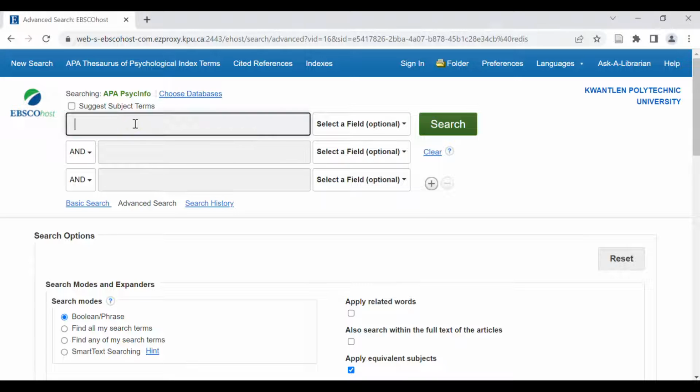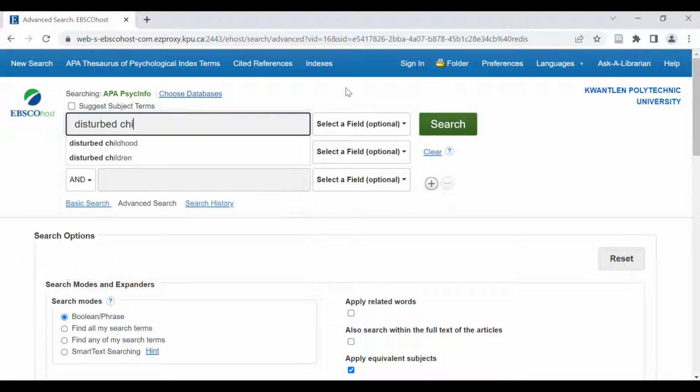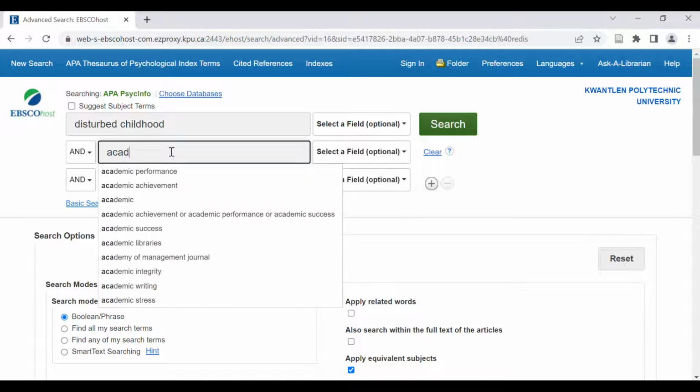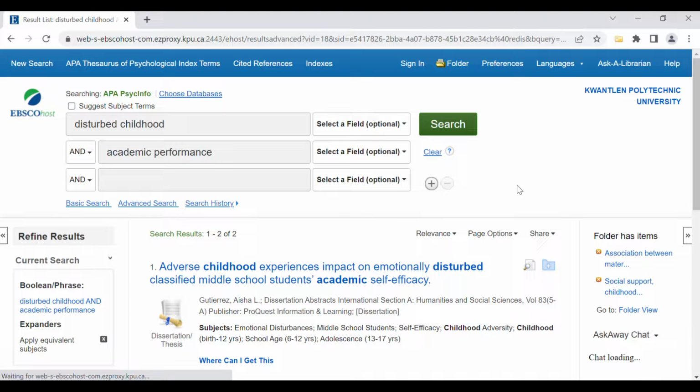So the first tip I will give you when you're approaching a database is don't type in questions or sentences. And this applies to all databases, not just PsycINFO. Databases don't respond well to natural language, so you want to break your topic down into the most important ideas or concepts and divide those ideas up into the different search boxes.